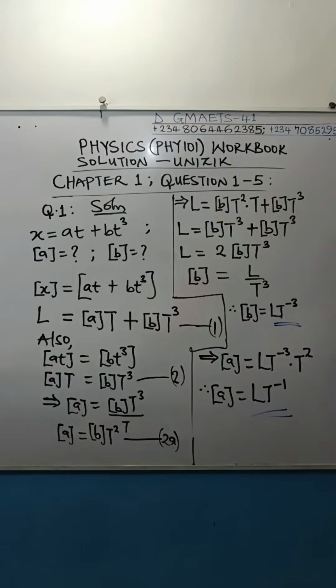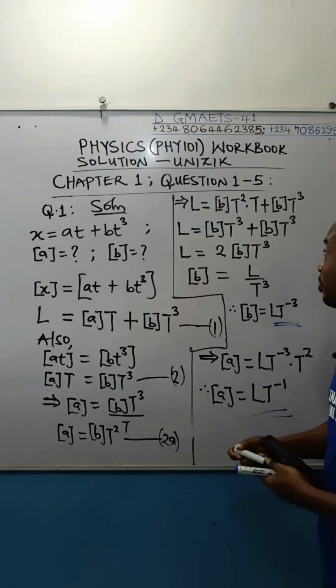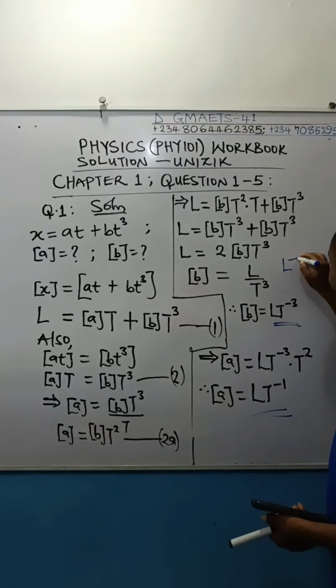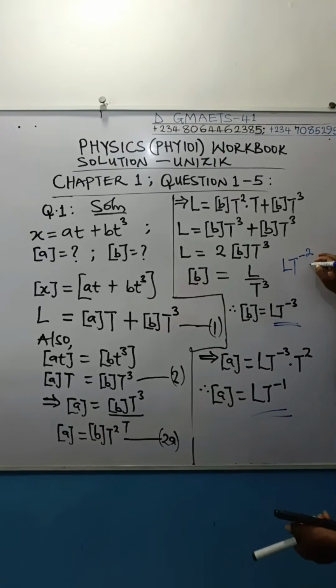L is the length or distance of the object. You are correct. Oh, acceleration over time. Yes, acceleration over time. That is what B represents. If you break this down mathematically, although this is not really part of our work, just for you to see, this is L T raised to power minus 2 times T raised to power minus 1.